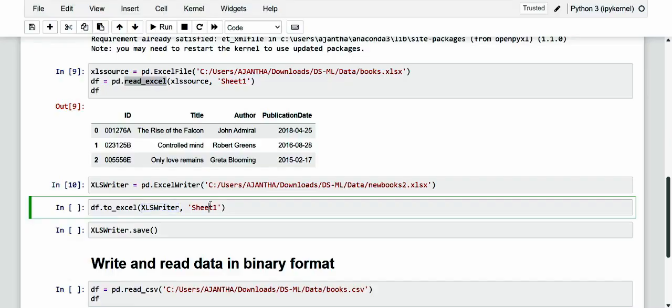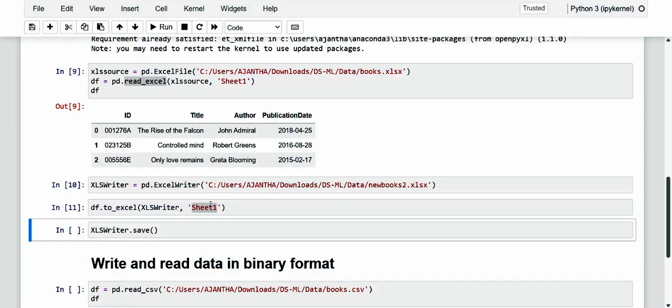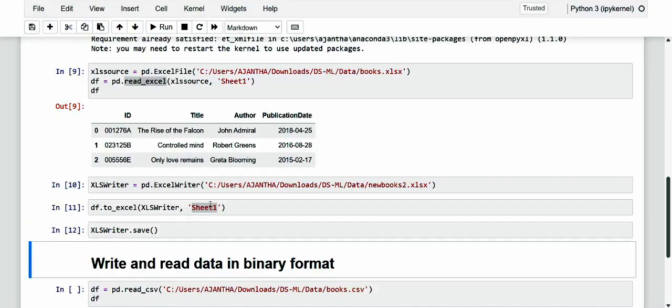So here I have just specified sheet 1, and let me just see this. And at this point, to conclude, we need to save the Excel file. For this operation, we still use the ExcelWriter object, from which we can call the method save. Okay, so here we are just calling it.